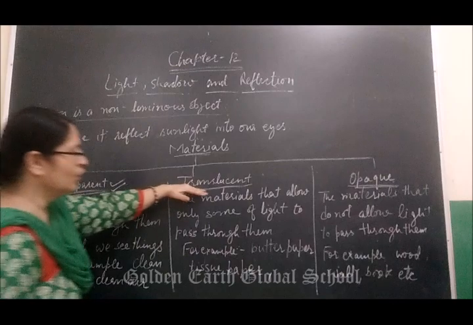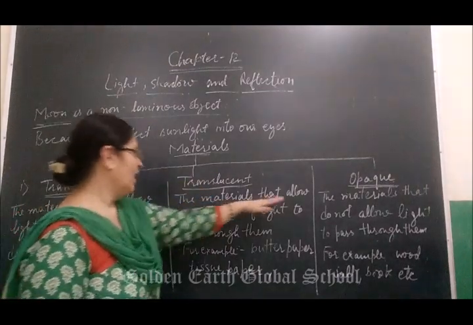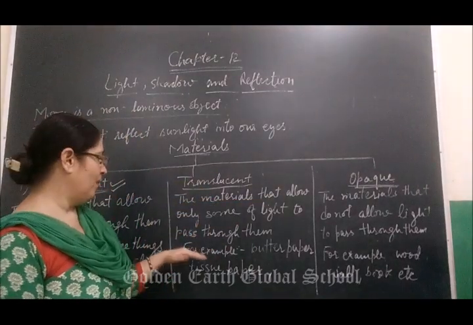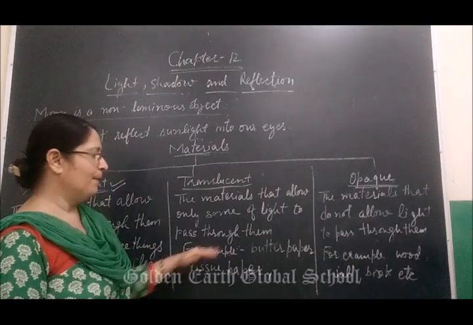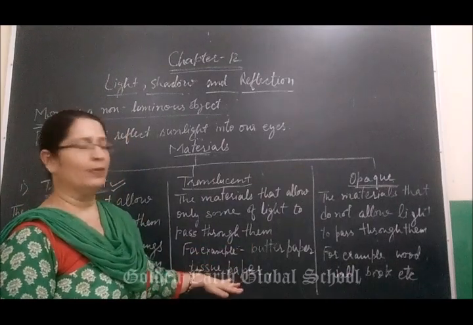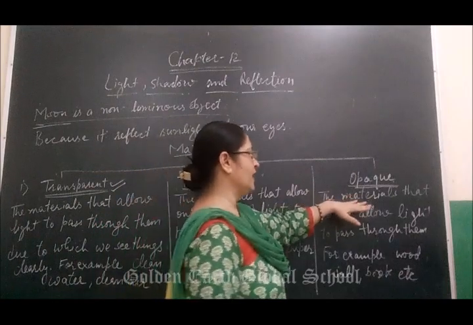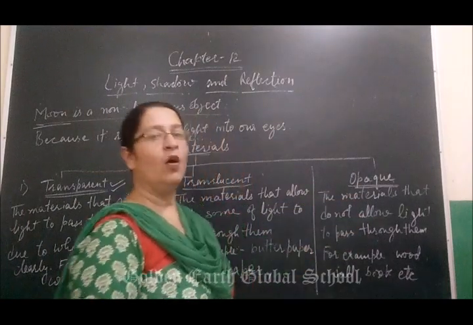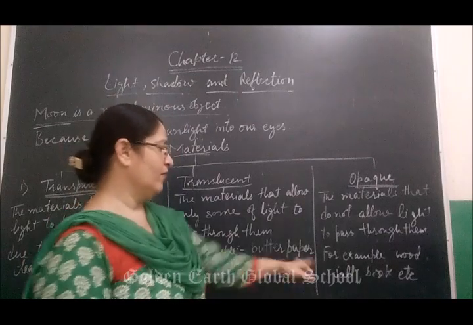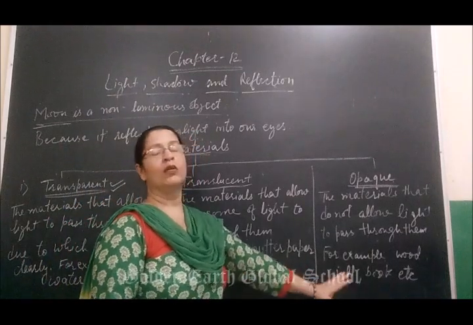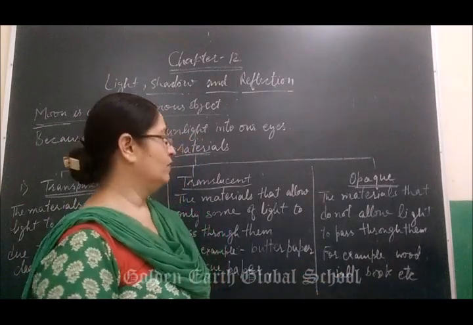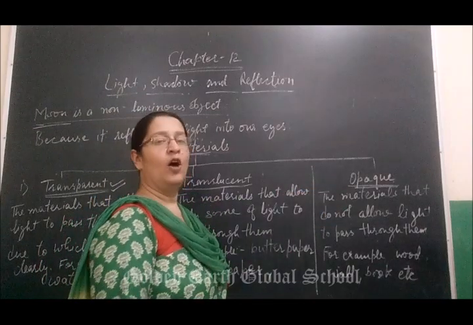Next is translucent. The materials that allow only some light to pass through them. For example, butter paper and tissue paper. Understood? Next is opaque objects or opaque material, the materials that do not allow light to pass through them. For example, wood, wall, book, etc. There are so many objects called opaque objects.